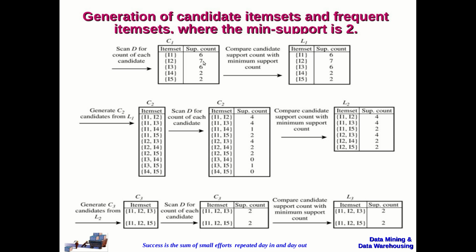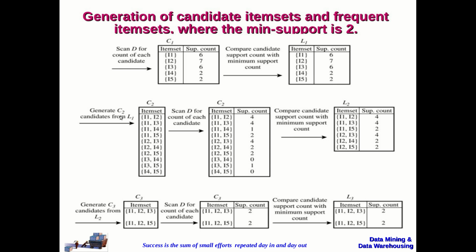So, if you see all these support counts, they are all greater than or equal to minimum support. Therefore, all these items are frequent item sets, which can be denoted as L1. Now, this L1 will be used to generate the next candidate set.